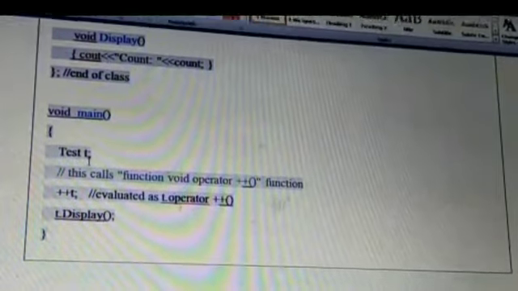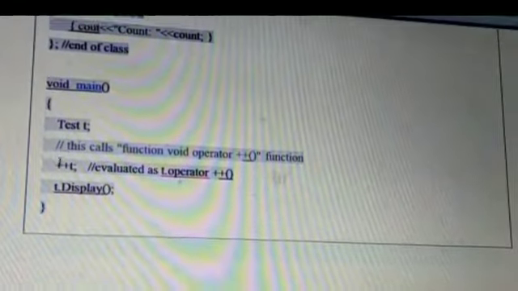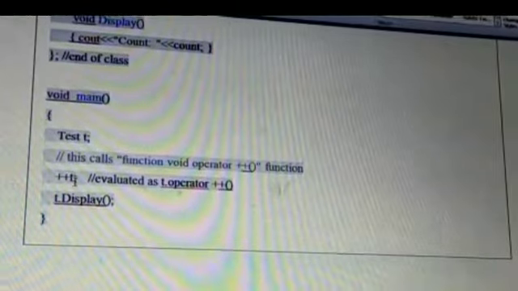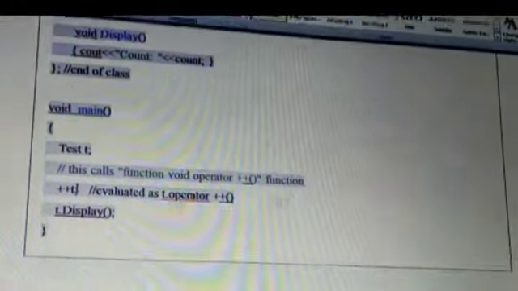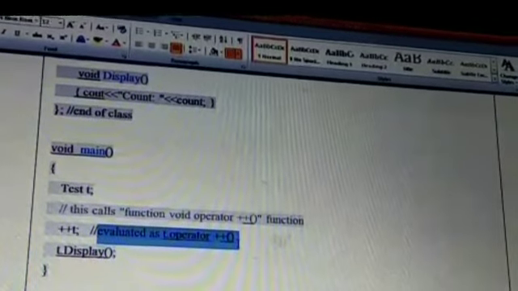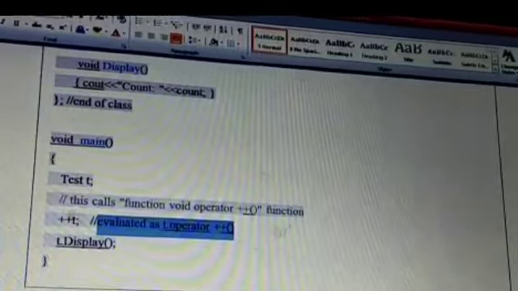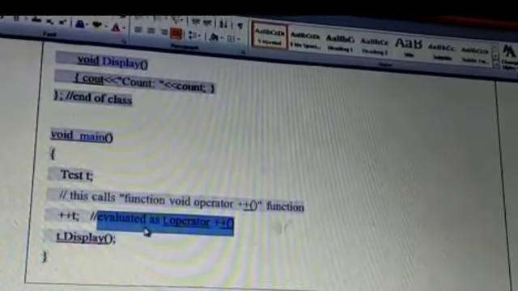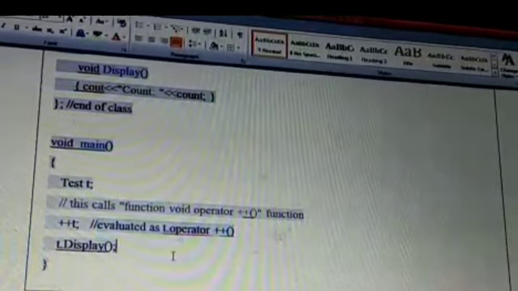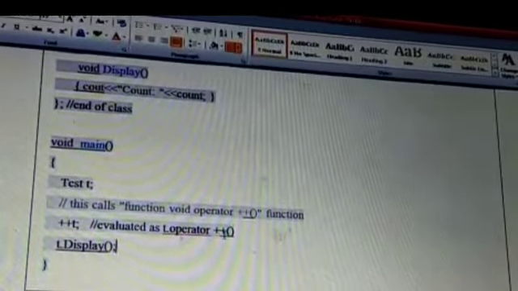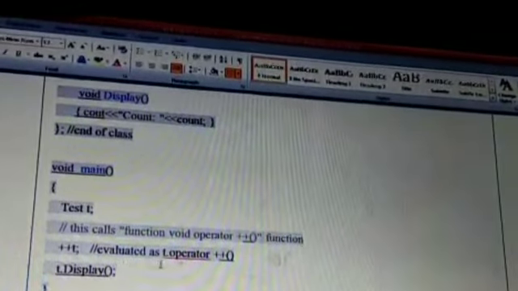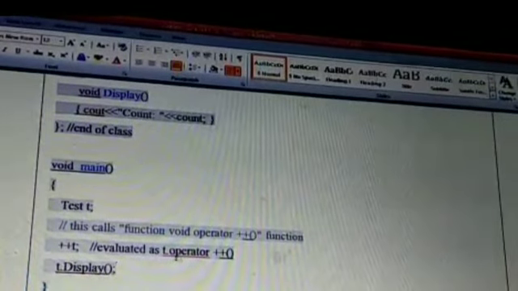Here we have taken an object T of the test class and we are writing plus plus T. Mark that plus plus is used with an object which is a member of the class, a user defined data type. So this is the most important concept regarding operator overloading. How is this evaluated? It is evaluated as T dot operator plus plus function. We know a function is called using object dot function name. So when we write plus plus object, or you can write T plus plus also, this will be evaluated as T dot operator function.